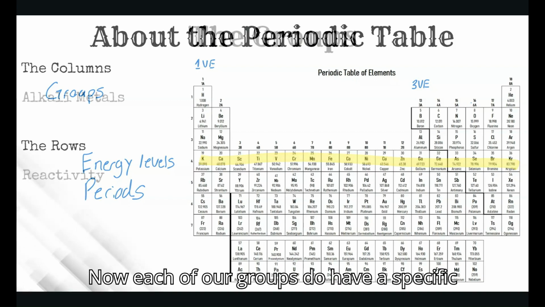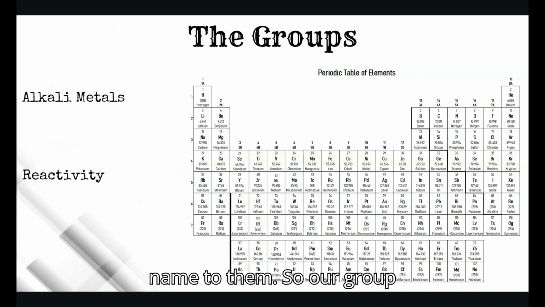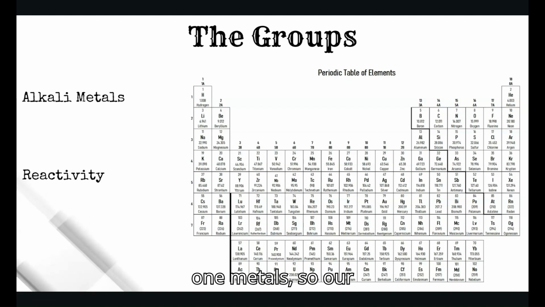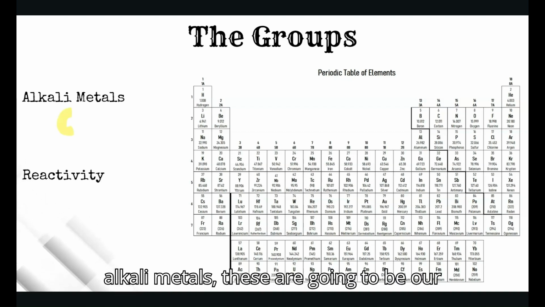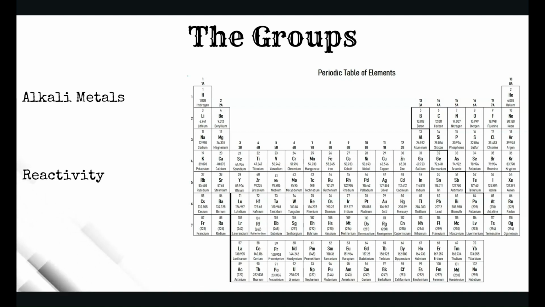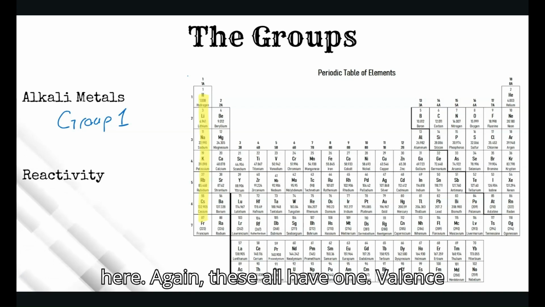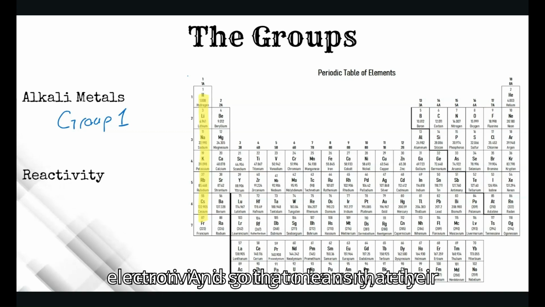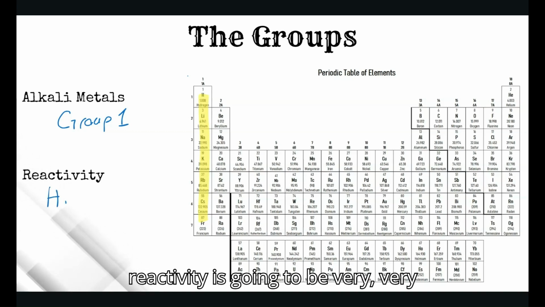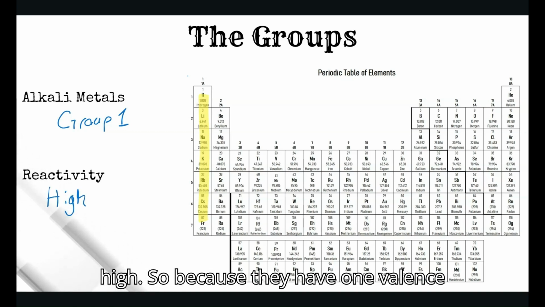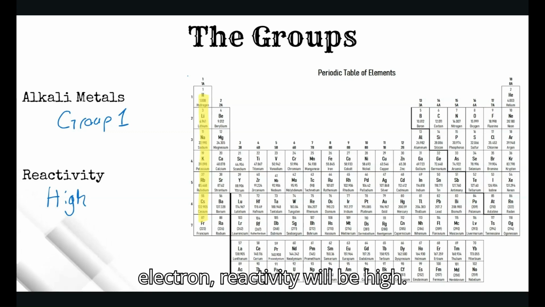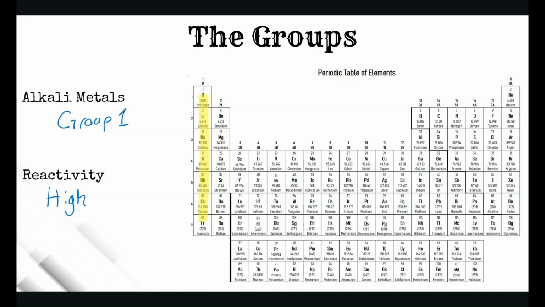Now, each of our groups do have a specific name to them. So our group 1 metals, our alkali metals, are going to be located right here. Again, these all have one valence electron, and so that means that their reactivity is going to be very, very high. Because they have one valence electron, reactivity will be high.